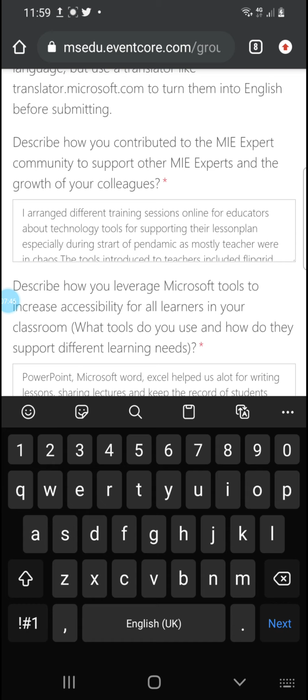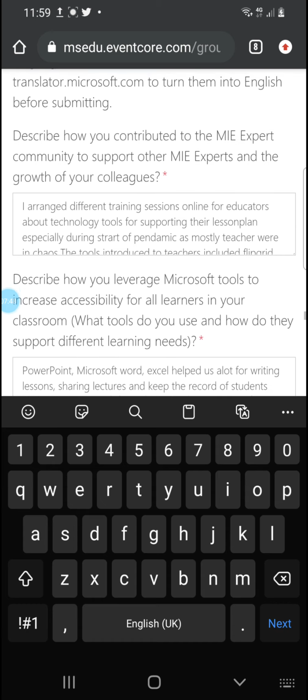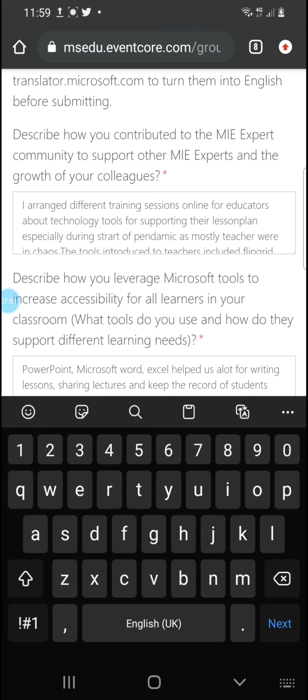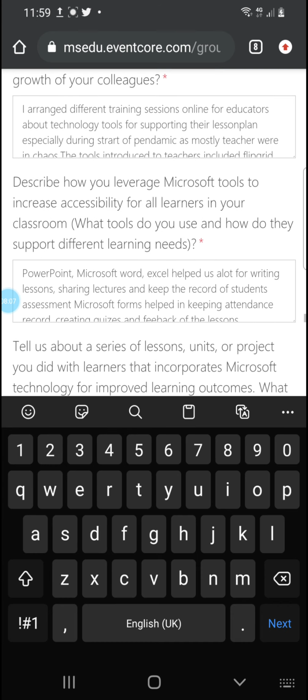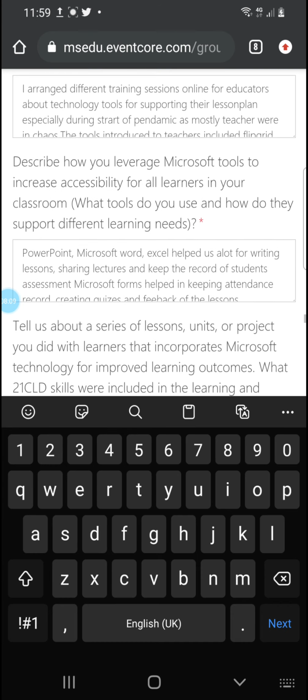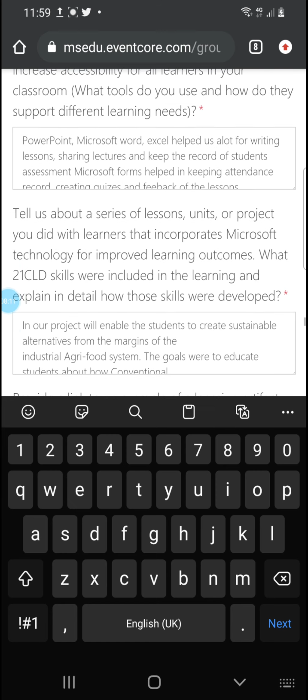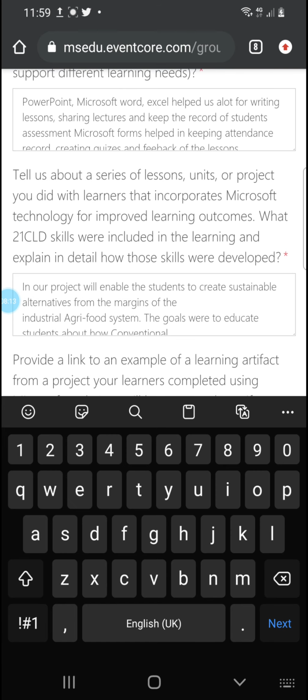So describe how you contributed to the expert community to support other MIE expert growth of your colleagues. So if you have arranged any session at your college, or if you have arranged any other session online, do mention it over here. And if you have used accessibility tools for learning, like PowerPoint or other things, you may write about it. Whether 21st century learning design skills were included in your projects or not.